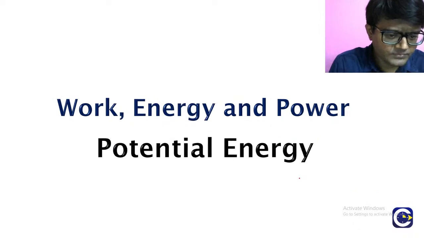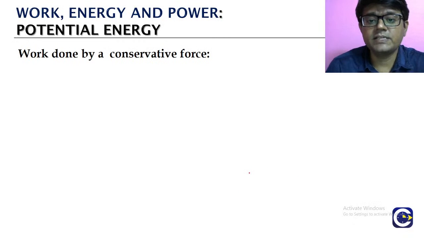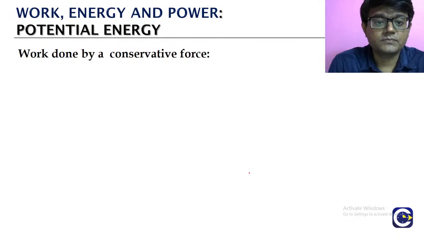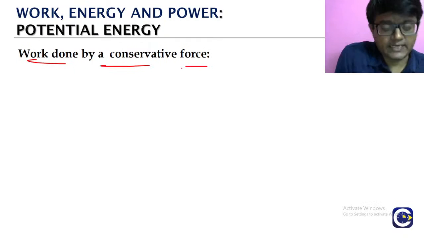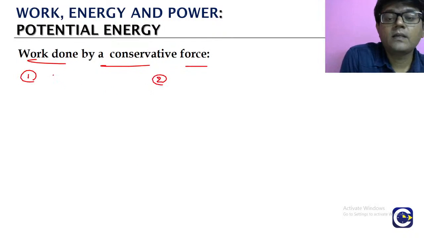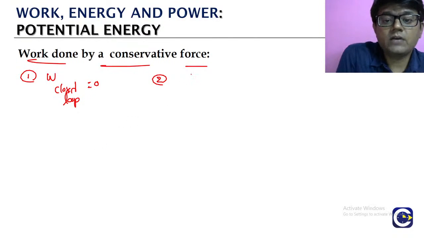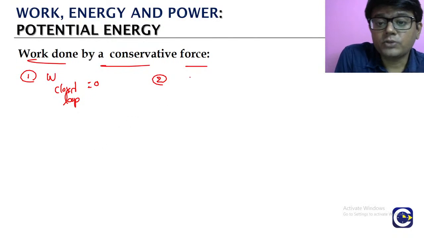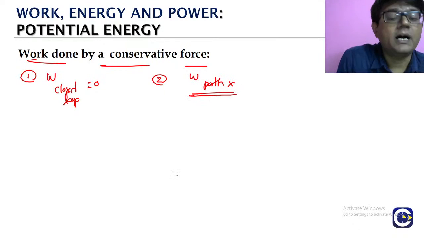Okay va? So first when we look at the potential energy concept, already on the energy terms discussion la we talked about it, that potential energies are related to what? Conservative forces. So if you look at work done by a conservative force, we talked about two properties. One, work done by a conservative force in a closed loop will be zero. அது ஒன்று. ரெண்டாவது, work done by a conservative force does not depend upon the path.